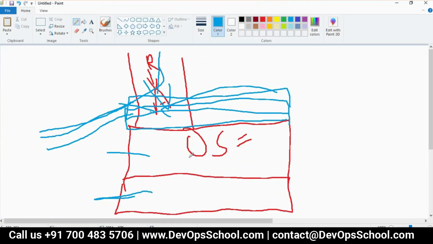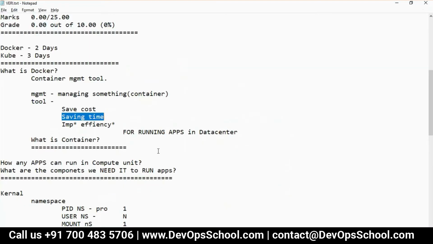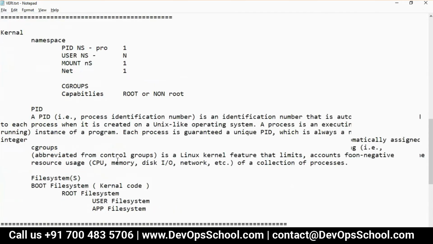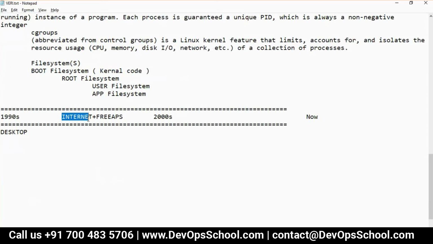It's too much work. So how can we save time to get the compute unit faster and improve efficiency? When the internet became popular, they wanted to run applications cheaper. So they have to do something.